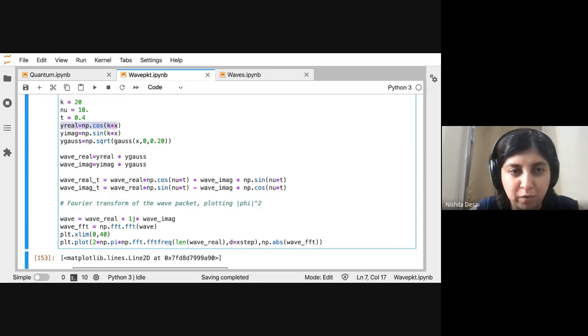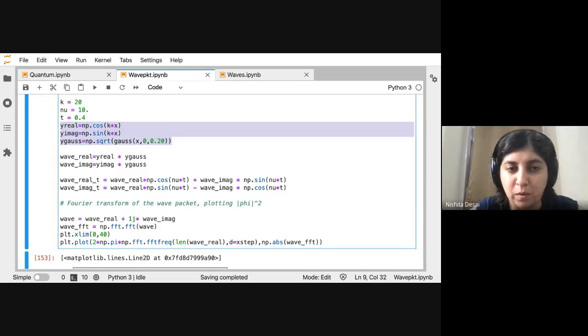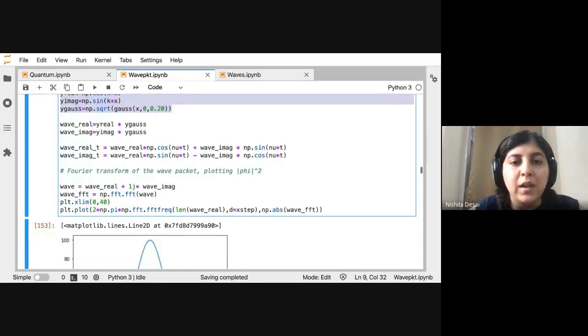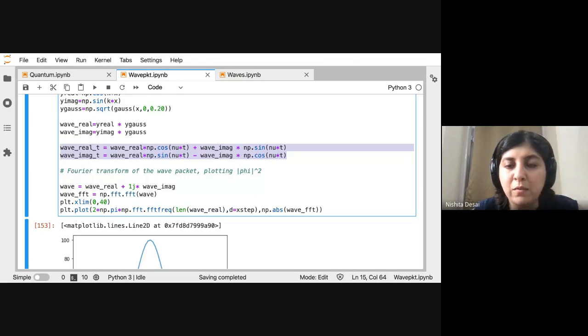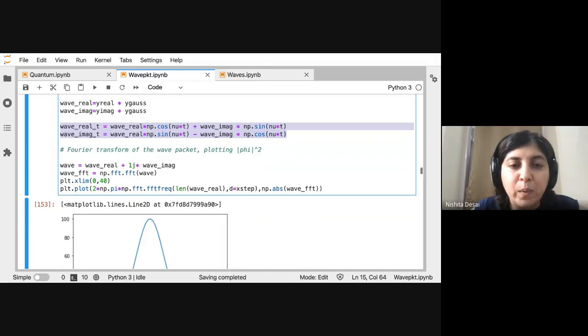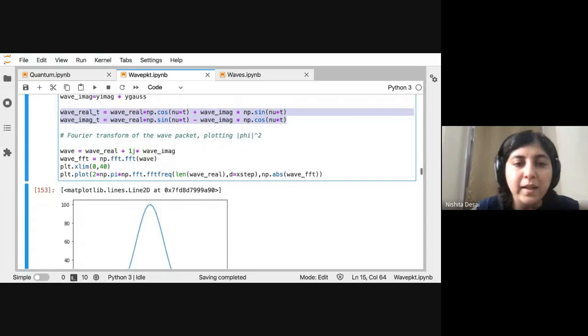As before, we have the cos component and the sine component and the Gaussian envelope, and we did this multiplication with the time dependent part. What we want to do next is to take the fast Fourier transform of this wave.